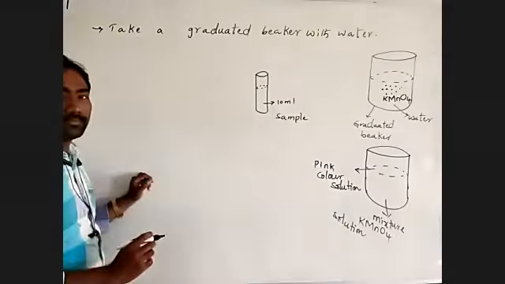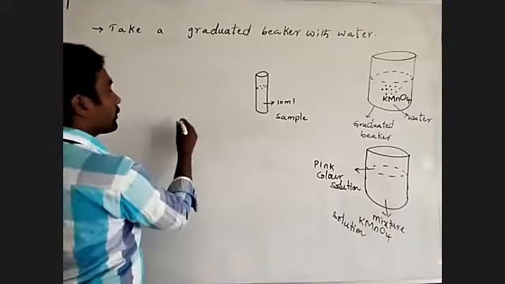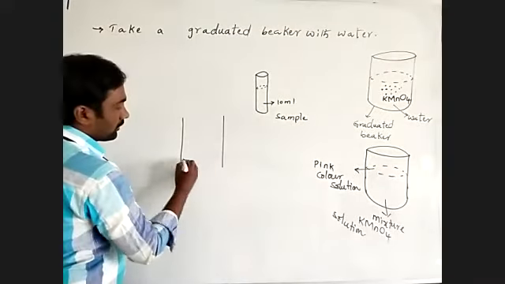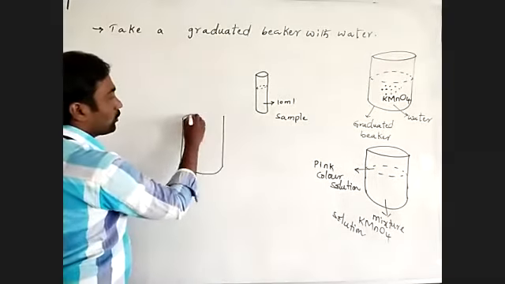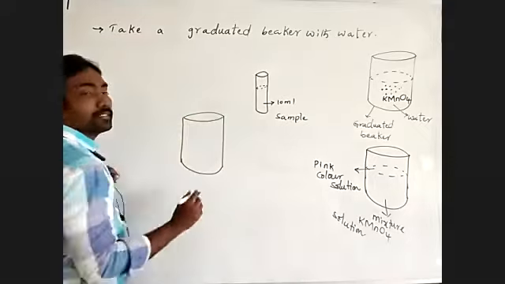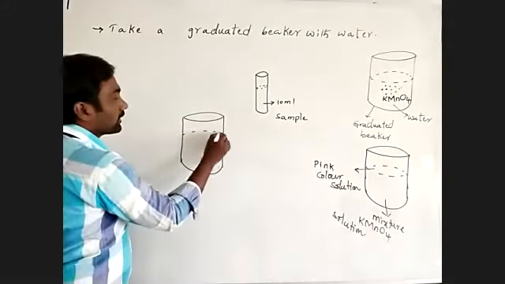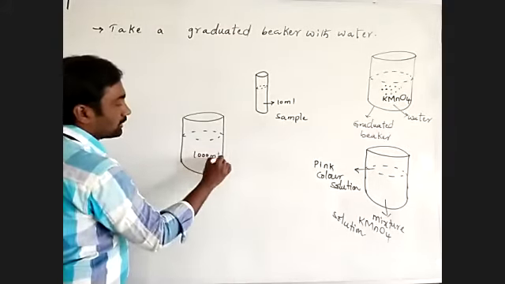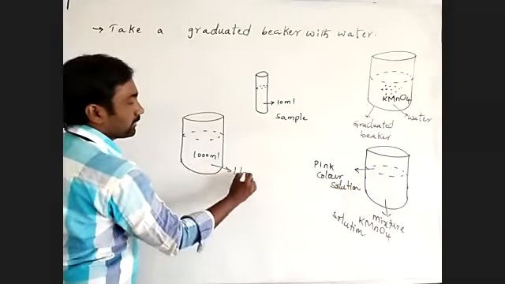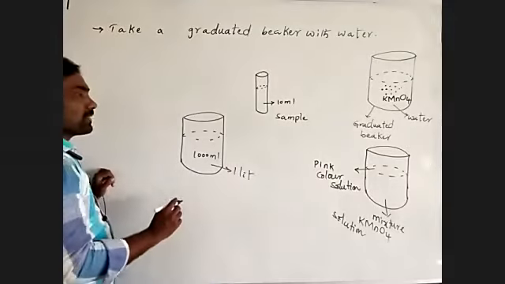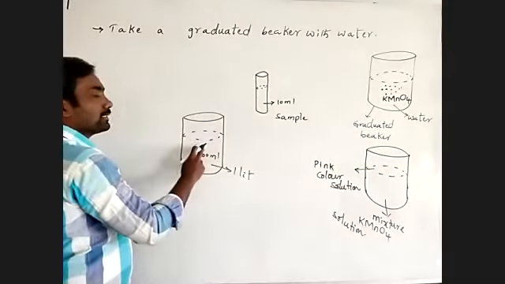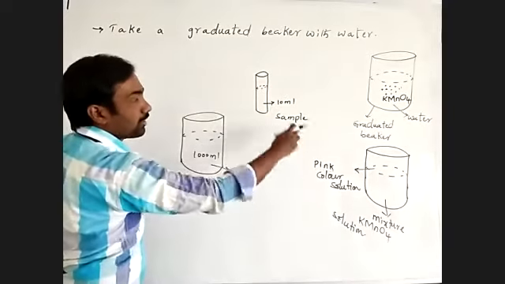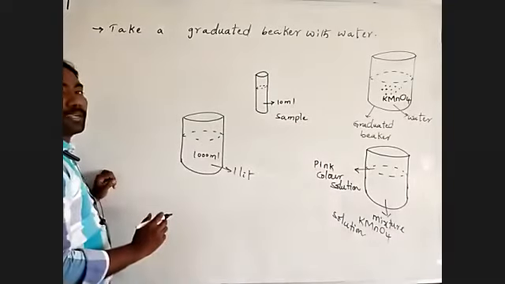Take 1 liter of water in another graduated beaker. This is 1000 ml of water, that is, I'm considering 1 liter of water. Into that 1 liter of water, we mix the sample that we took from the potassium permanganate solution.